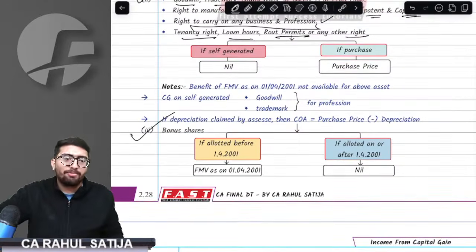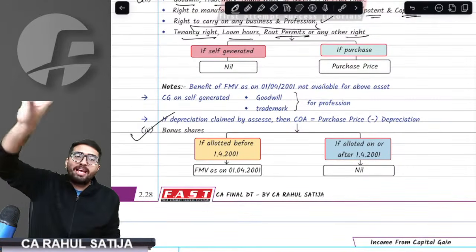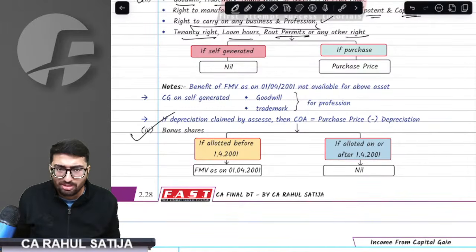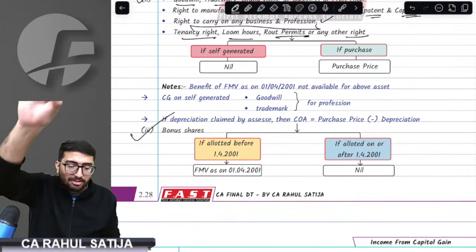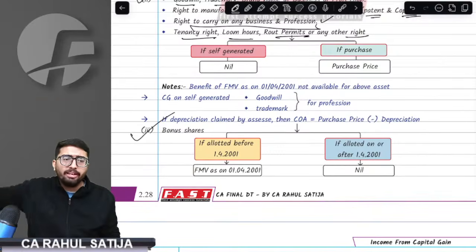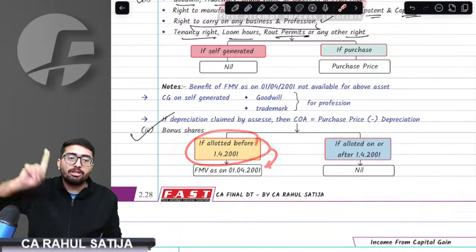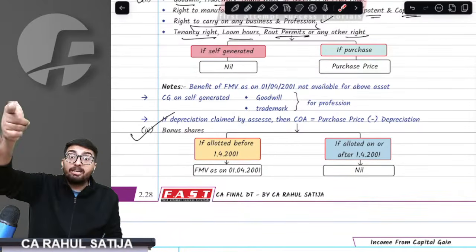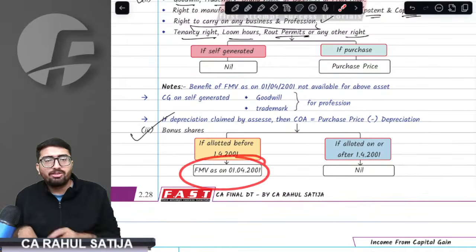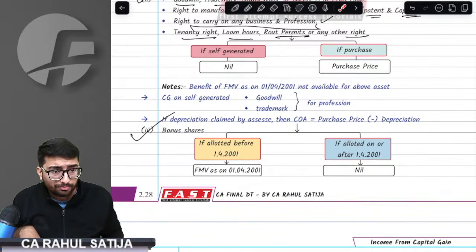Then we have bonus shares. I have shares of a company and I got other shares free of cost. Now, what will be the cost of acquisition? By default, the cost of acquisition of bonus shares is nil. If nothing has been mentioned, it is nil. But, sir, if the bonus was allotted before 1st April 2001, then the FMV as on 1st April 2001 is allowed to us.